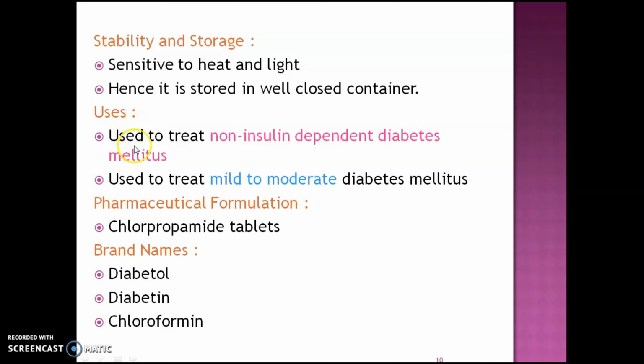Uses: this drug is used to treat non-insulin dependent diabetes mellitus and mild to moderate diabetes mellitus. Pharmaceutical formulation is the tablet, that is chlorpropamide tablet, under the brand names Dibitol, Dibitine and Chloroformine.